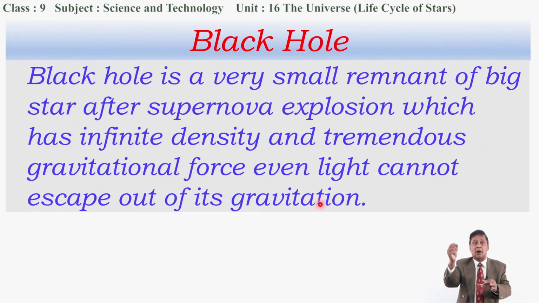If light falling on an object is reflected towards our eye, we will be able to see that object. Otherwise, we will not be able to see that object. If light falls on the black hole, it will be absorbed by the black hole. That's why a black hole is invisible. And it has tremendous density, infinite density. We cannot expect how dense it is. Okay, I want to show